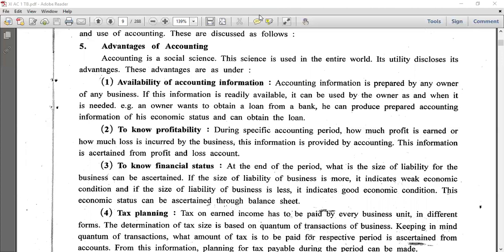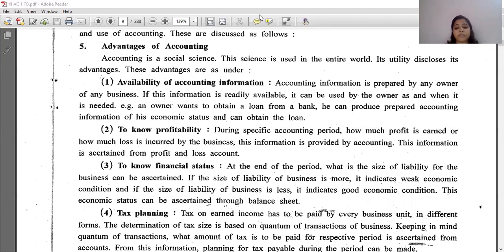For example, an owner wants to obtain a loan from a bank. He can prepare accounting information on his economic status and can obtain the loan. By using his accounting information, he can easily obtain the loan. When you are giving a loan to someone, you will see whether the party is going to repay or not, and what their financial condition is. So through accounting, you can get the information whether to give the loan or not.